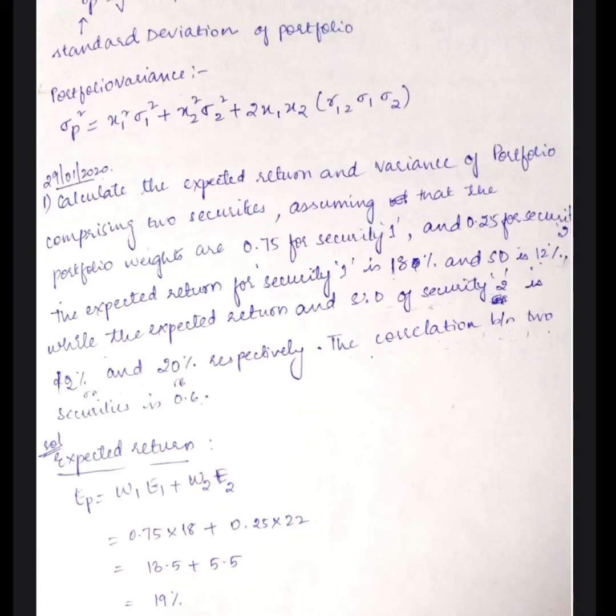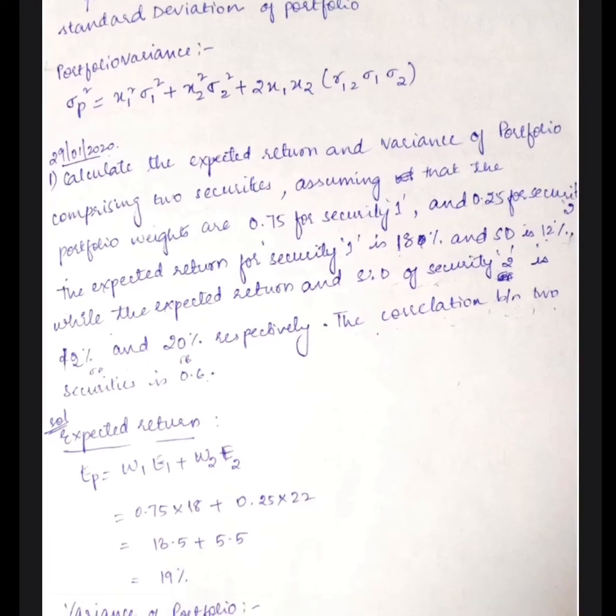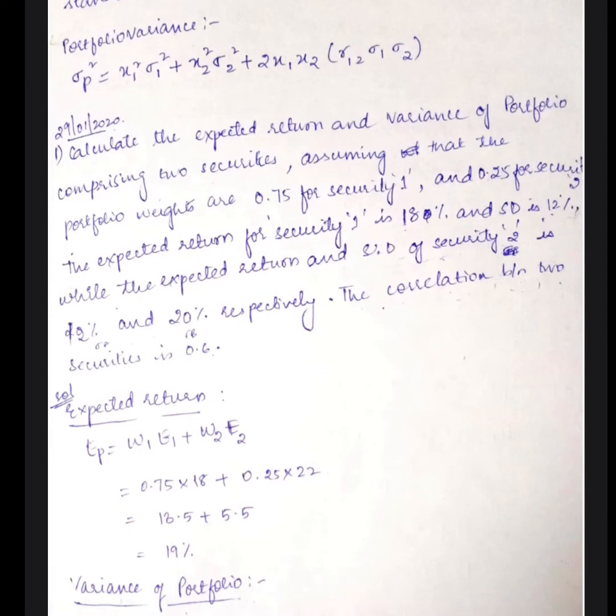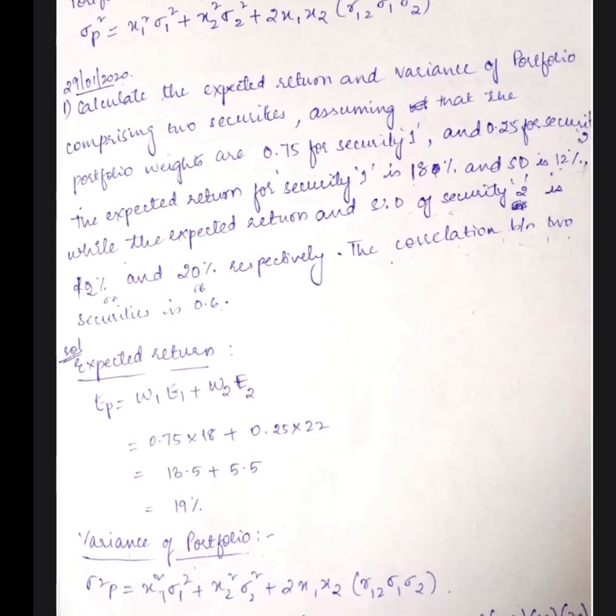So the correlation between the two securities is 0.6. R12 is there in the formula, right? So they have given that value. The correlation between the two securities is 0.6. So in this question they asked you to calculate expected return and variance, right? First we will find the expected return. Expected return is nothing but weights into your returns, right? See, weights is 0.75 into your expected return is 18.